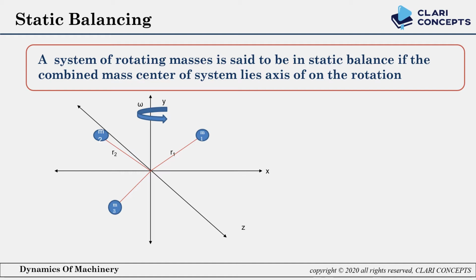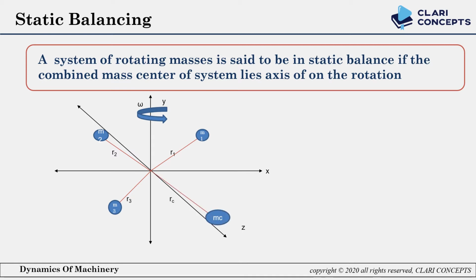All these masses are rotating about the y-axis and producing centrifugal force vectors. The centrifugal force is given by the equation m1 r1 omega square for mass 1, the same for mass 2 will be m2 r2 omega square, and for the third mass it is m3 r3 omega square. These masses create an unbalanced force.